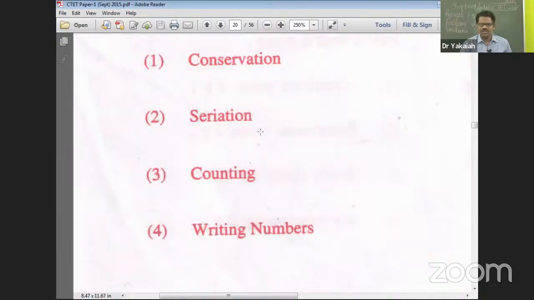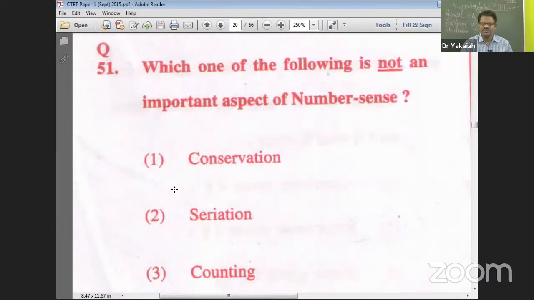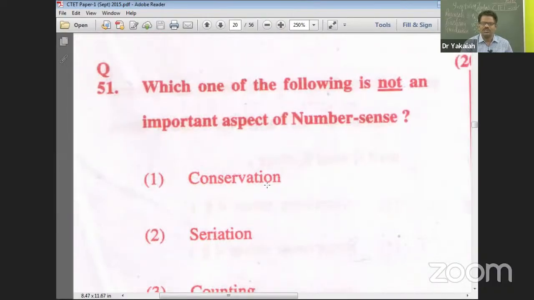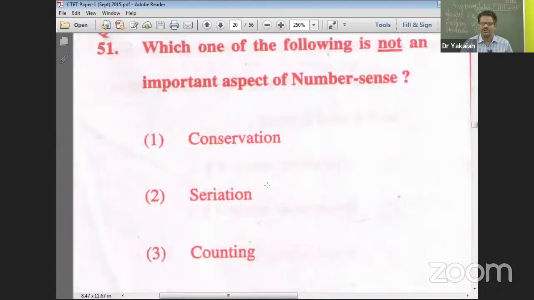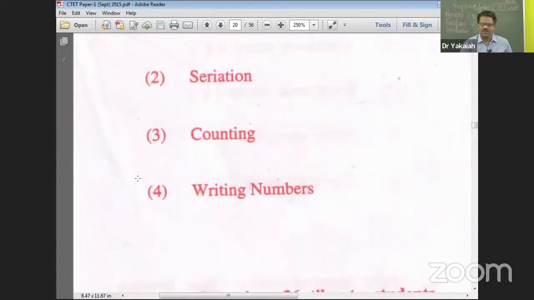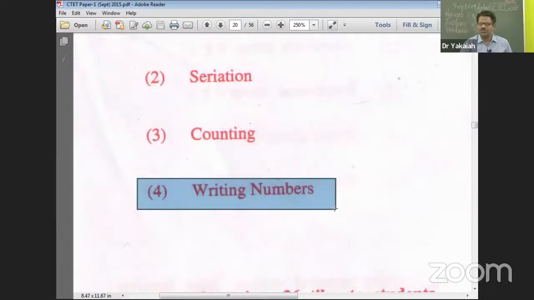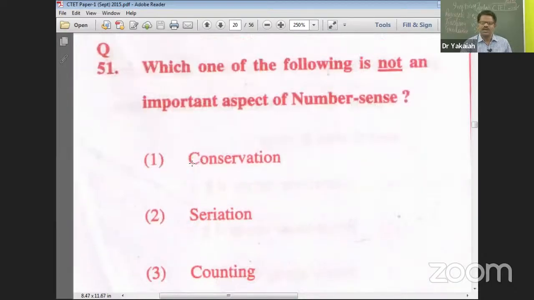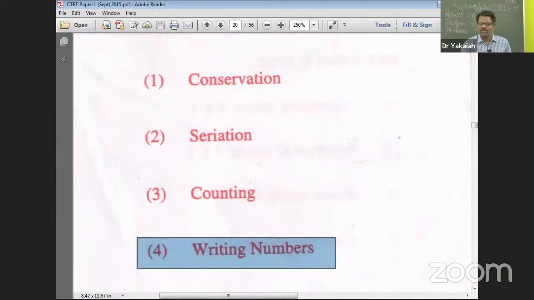Conservation, seriation is required undoubtedly. Serial counting is required. Writing numbers versus conservation. Which of the following is not an important aspect of number sense? Writing is not an important aspect. Now, you don't write, but still you can count it and you calculate orally. So therefore, yes.